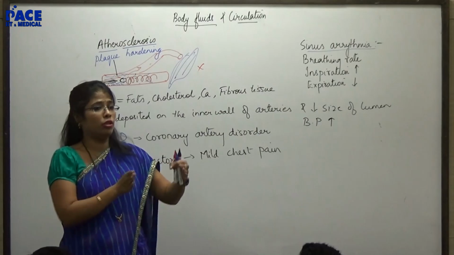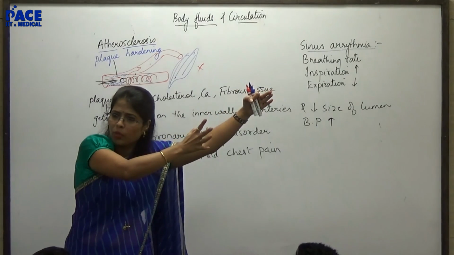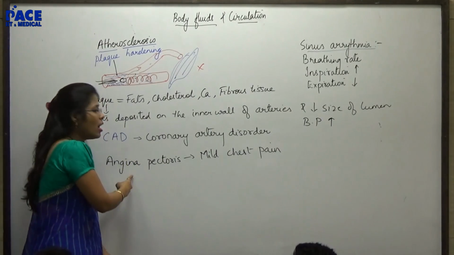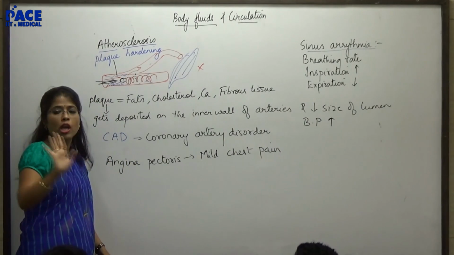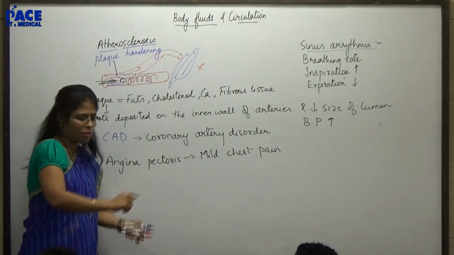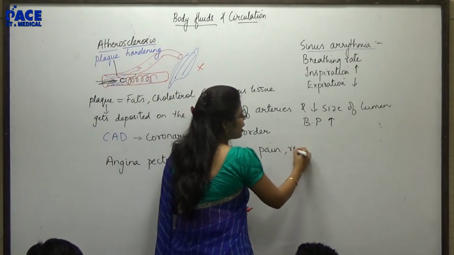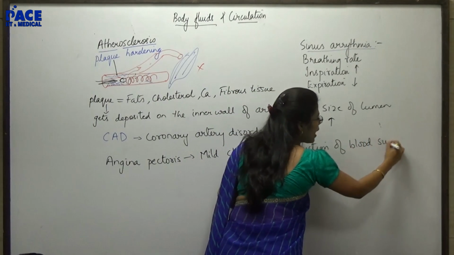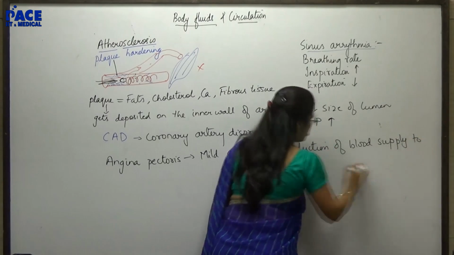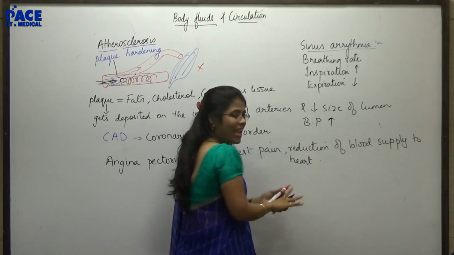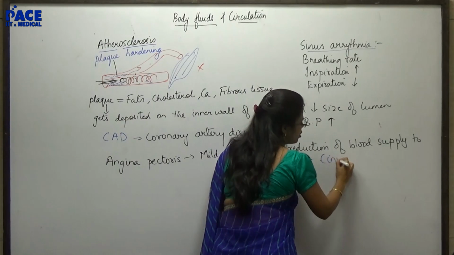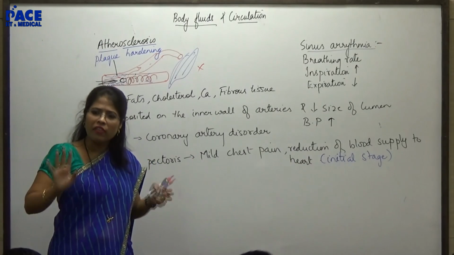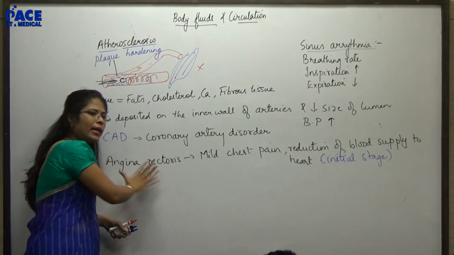But a person should not allow this much amount of thing to be happening. Body proper signal देती है. First signal is angina pectoris. आई बात समझ में? So angina pectoris means mild chest pain. Can I say it happens due to reduction of blood supply to heart? I can simply say it is an initial stage. Okay, if you take sufficient amount of rest, this will be taken care of.